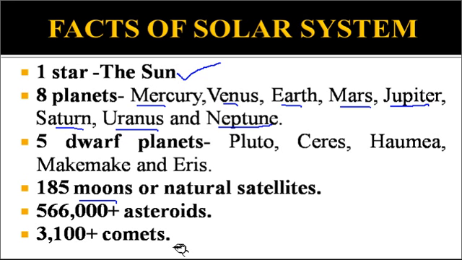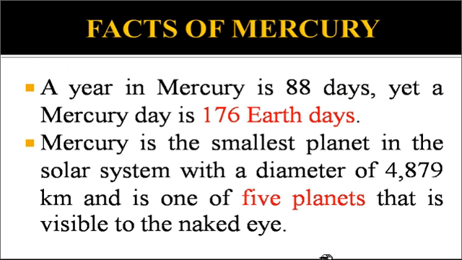So let's begin. Facts of Mercury. Mercury is the first planet from the Sun. If you take the Sun as a center, the first ring or the first elliptical orbit belongs to the planet Mercury. Mercury is very important for the following facts.